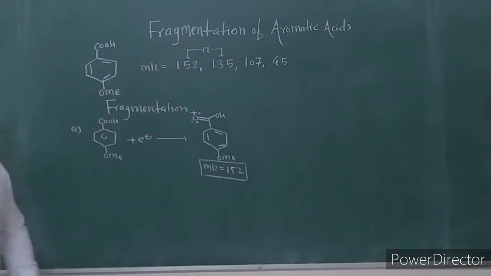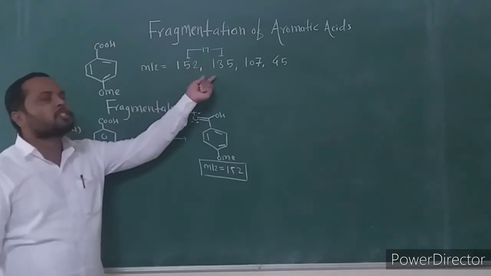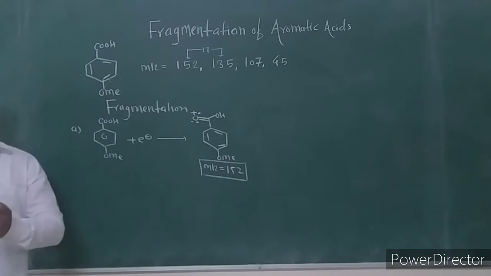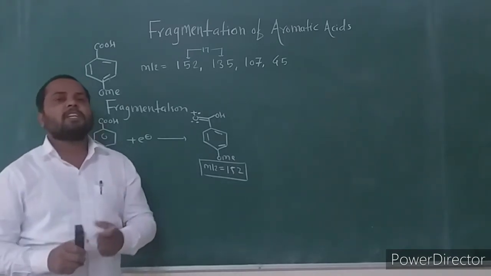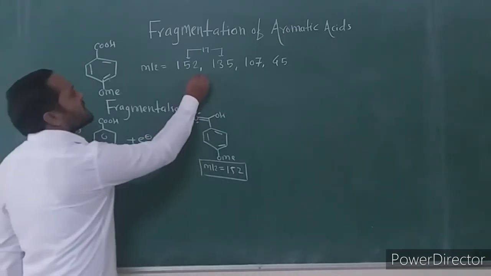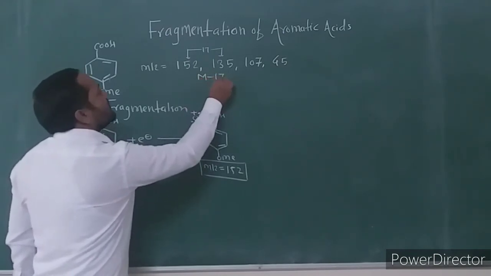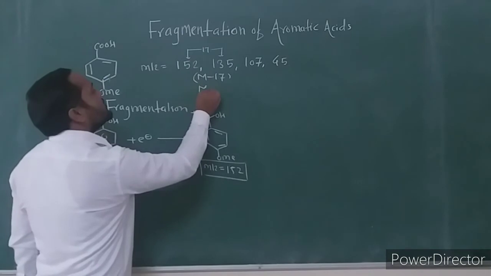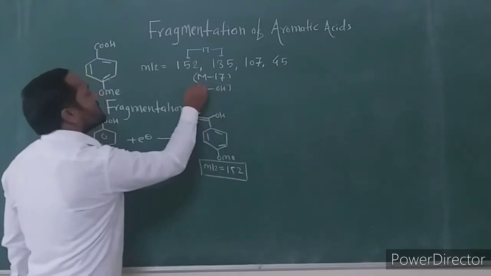Then further, after the formation of the molecular ion, consider the second fragment at mass to charge ratio 135. The difference between these two fragments is 17. Means this is the M minus 17 fragment. Means it is M minus OH, loss of a hydroxy radical.